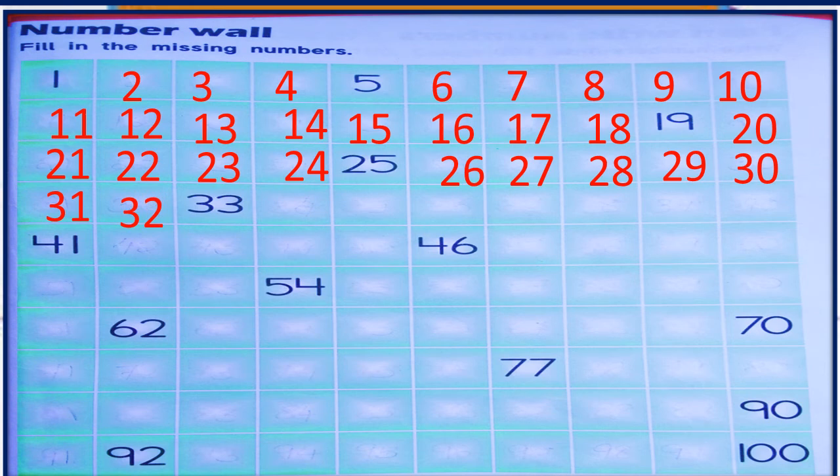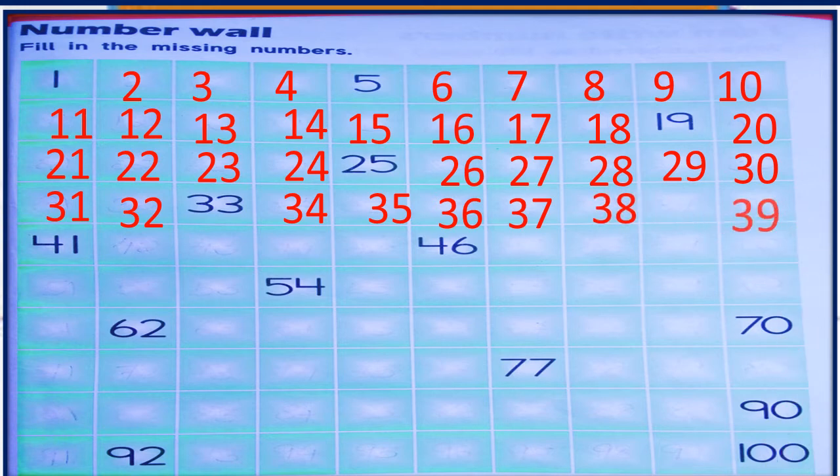32. 32 after, we know that 33 will come. 33 is there. Then 33 after which number will come? 34. Then 35. Then 36. Then 37. Next number is 38. Next 39. Next number will come 40.